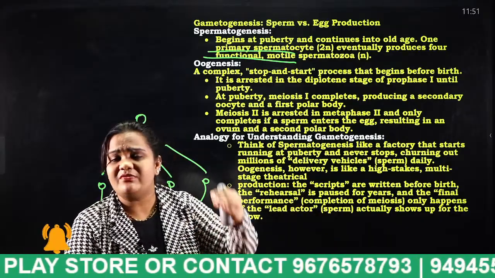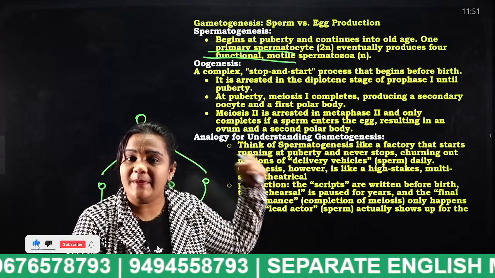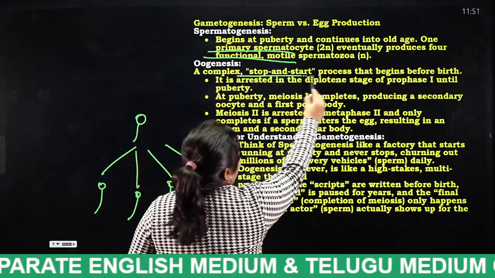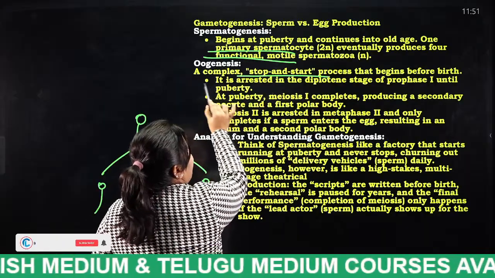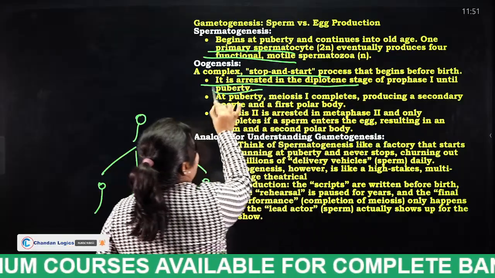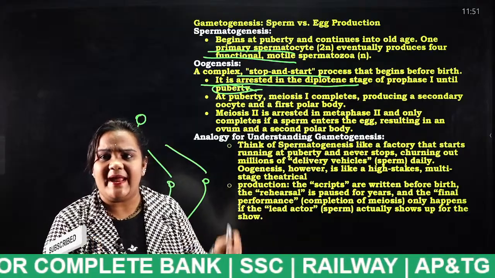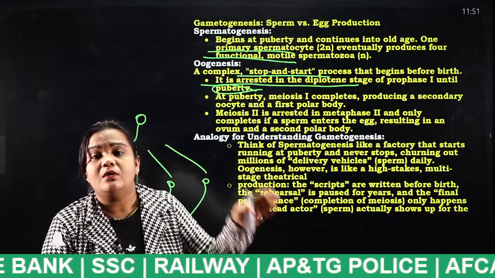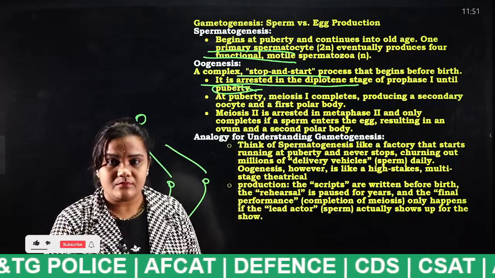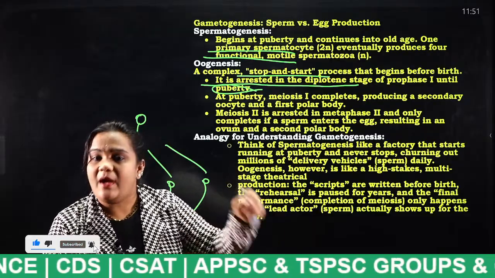Okay, these are some of the things which will happen for the female. So egg release will not be continuous for a female. It is a complex stop and start process that begins before birth. It is arrested in the diplotene stage of prophase 1 until puberty. At a very young age, from age 3 to 12, there is no egg release.